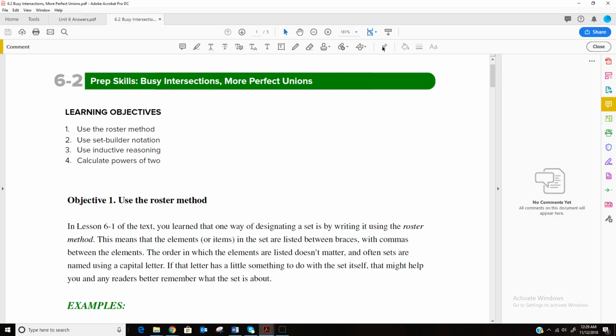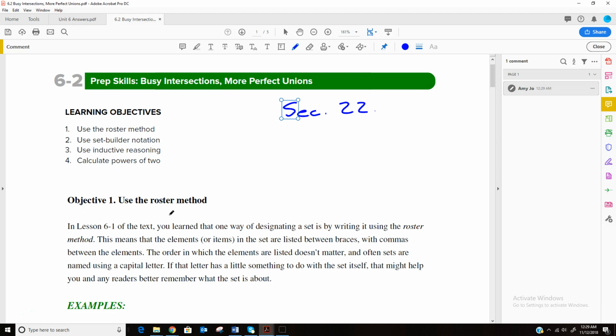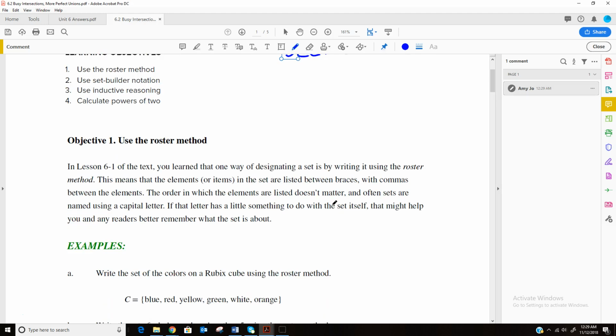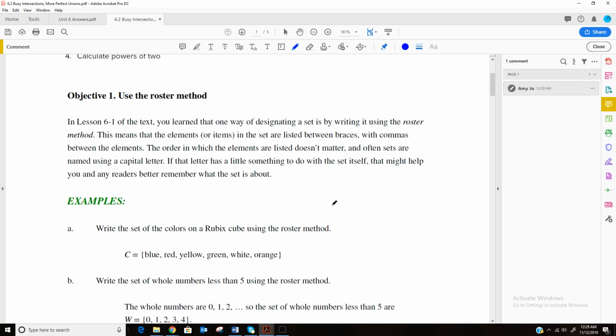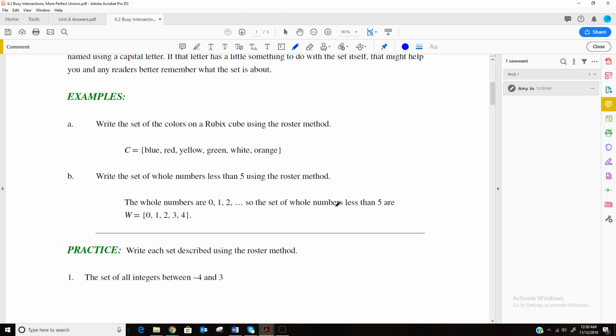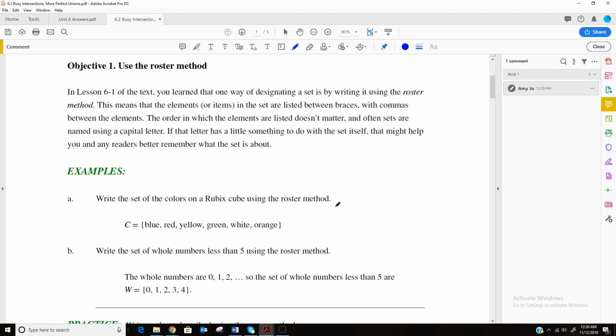So now we're on to section 22 in our book, and we're going to talk about our first objective, using the roster method. So the roster method is writing out a set of elements by writing them all out and putting set brackets around them.